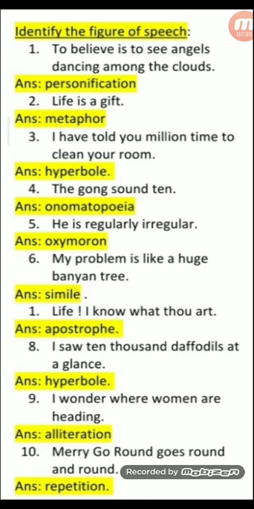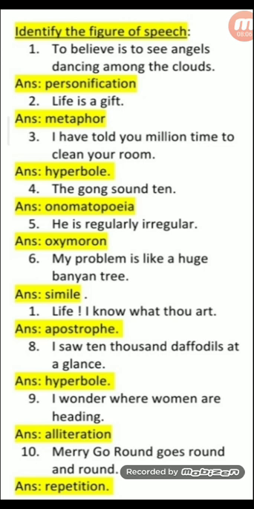I have told you millions of times to clean your room. Can a person tell a child or a daughter, whoever it is, millions of times in a day? It's exaggerated. It is hyperbole. Gong sounds ten. So it is onomatopoeia, the gong of a bell.